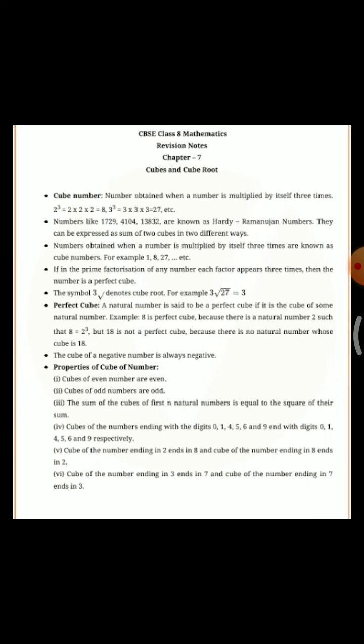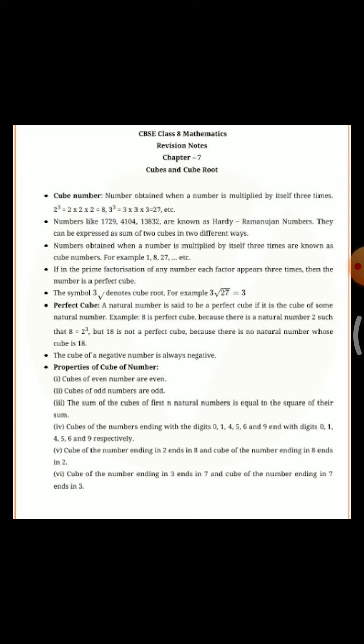And some other points about cubes: a cube is the number obtained when a number is multiplied by itself 3 times. For example, 2 to the power 3, that is 2 cubed, equals 2 multiplied by 2 multiplied by 2, equals 8. Or 3 cubed equals 3 times 3 times 3, which is 27.